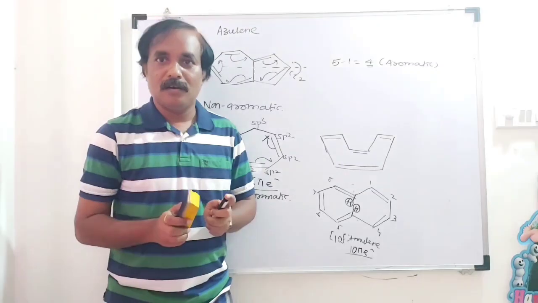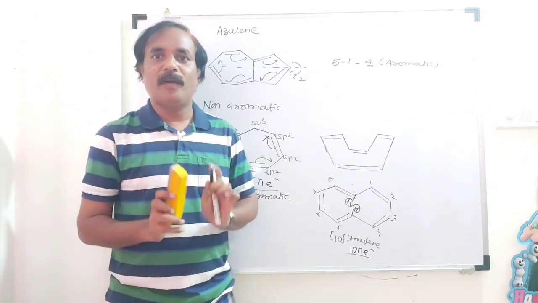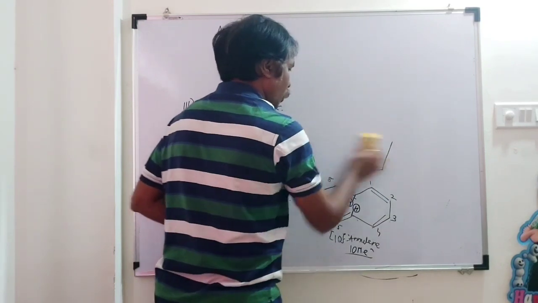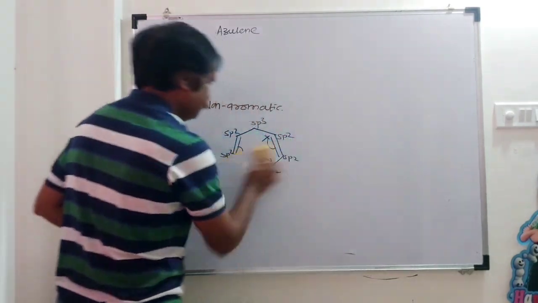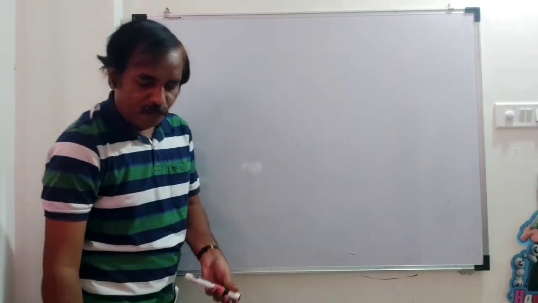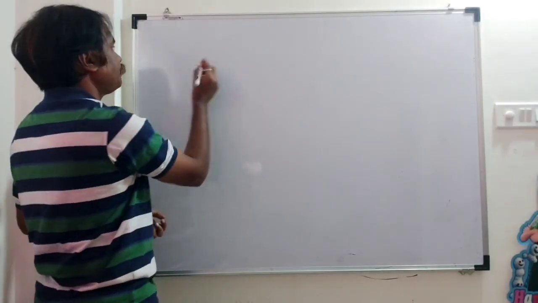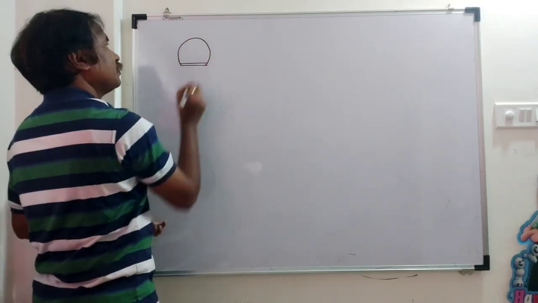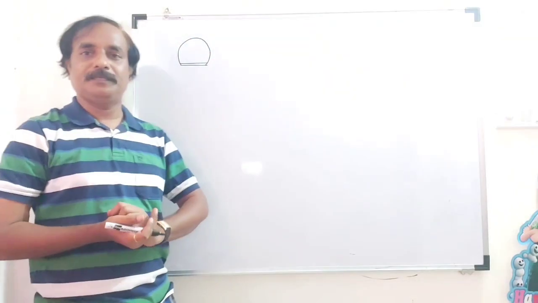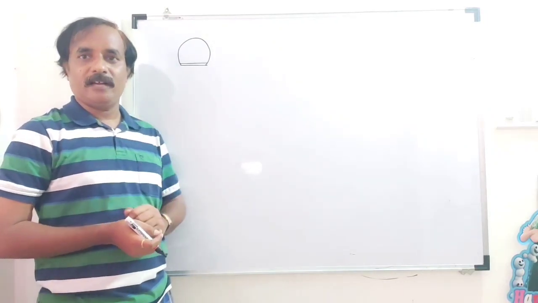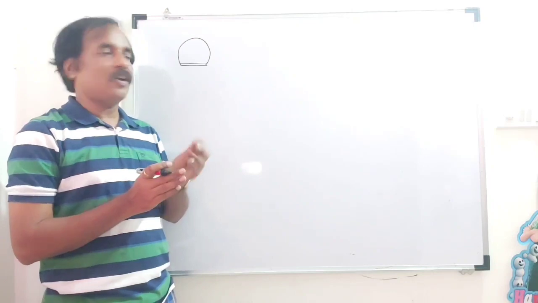Now, how to calculate pi electrons in aromatic compounds? Suppose the compound is like this. Here it is a pi bond: a double bond has a sigma and a pi. What is the total electron count here?